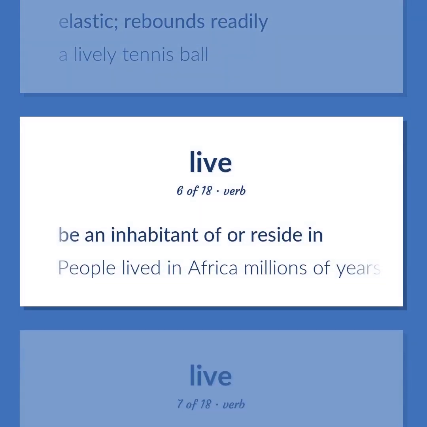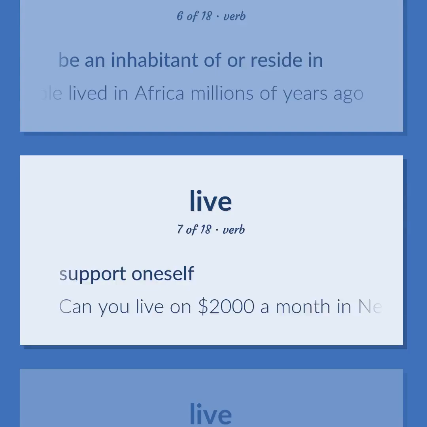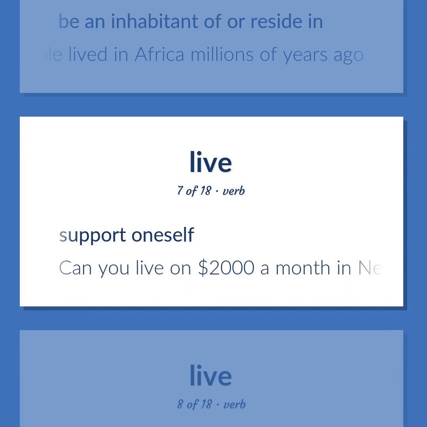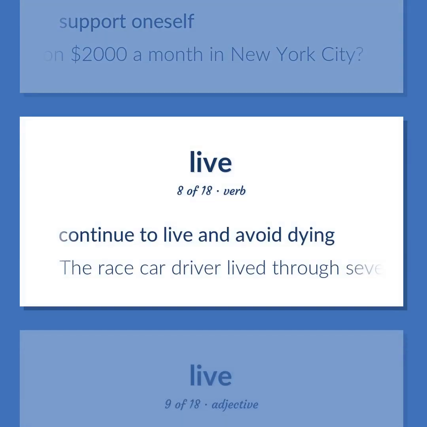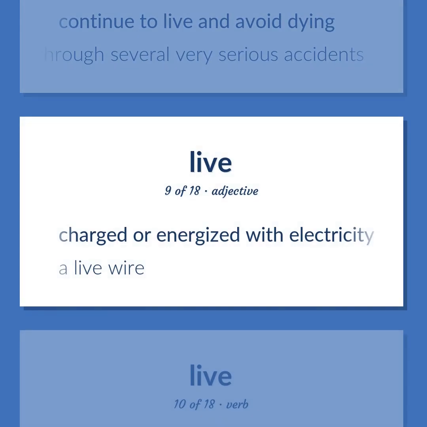Be an inhabitant of or reside in. People lived in Africa millions of years ago. Support oneself. Can you live on $2,000 a month in New York City? Continue to live and avoid dying. The race car driver lived through several very serious accidents. Charged or energized with electricity. A live wire.